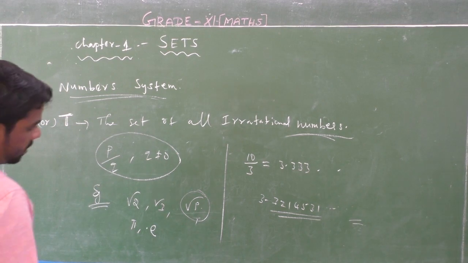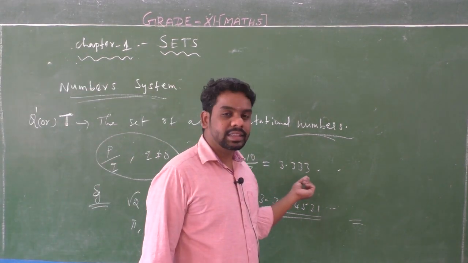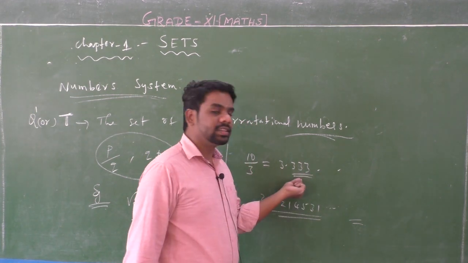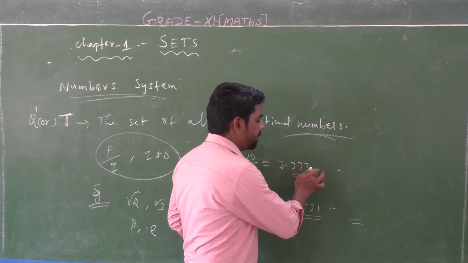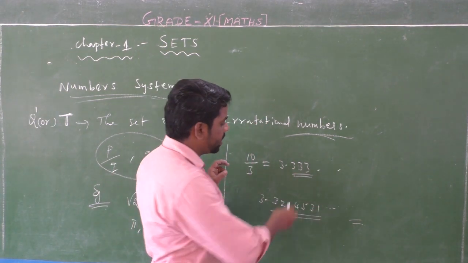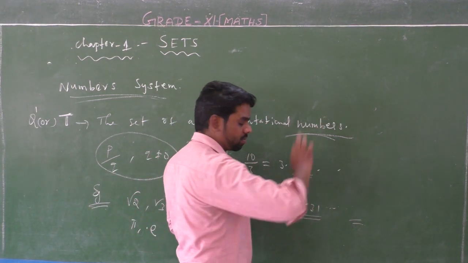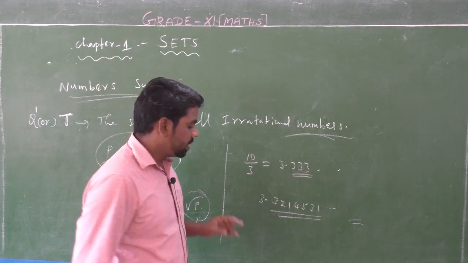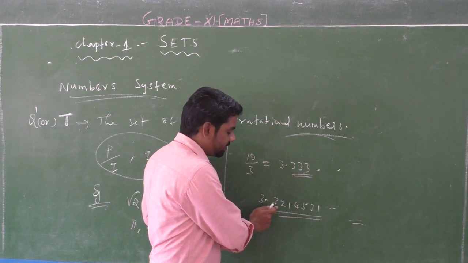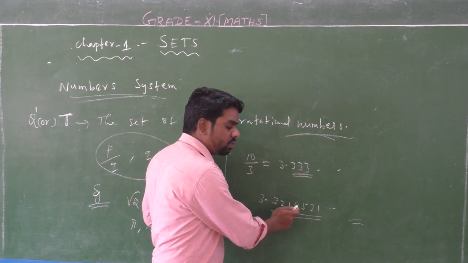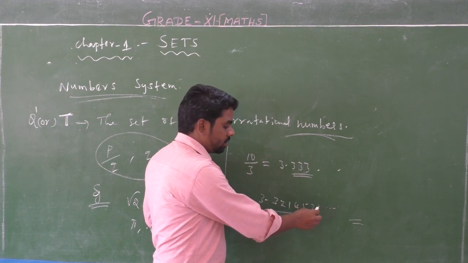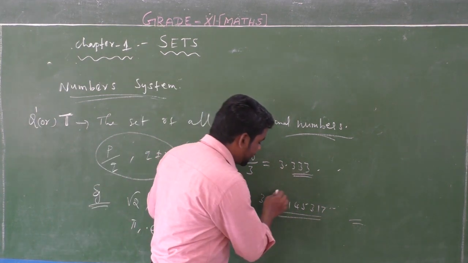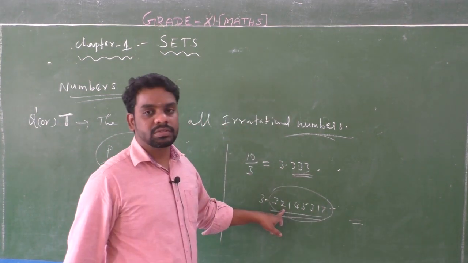Listen students, here 10 by 3 is equal to 3.333 something. So here the decimal digit 3 is repeated and non-terminating, going on non-stop. And 3.3214531: here the decimal digits 3, 2, 1, 4, 5, 3, 1, 7, 2 and so on are not repeated.